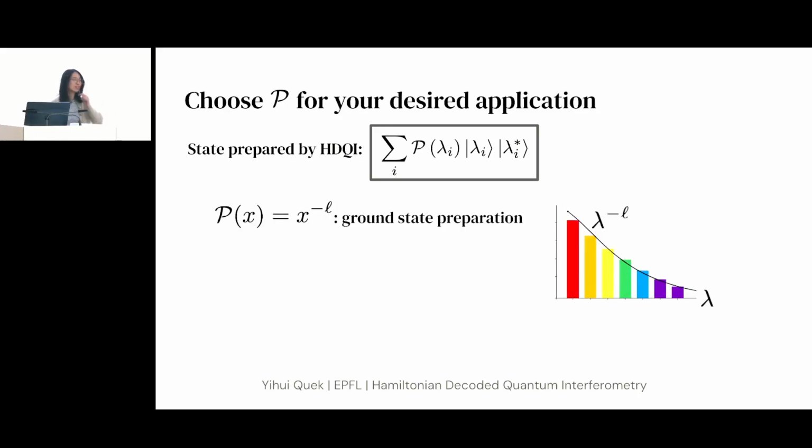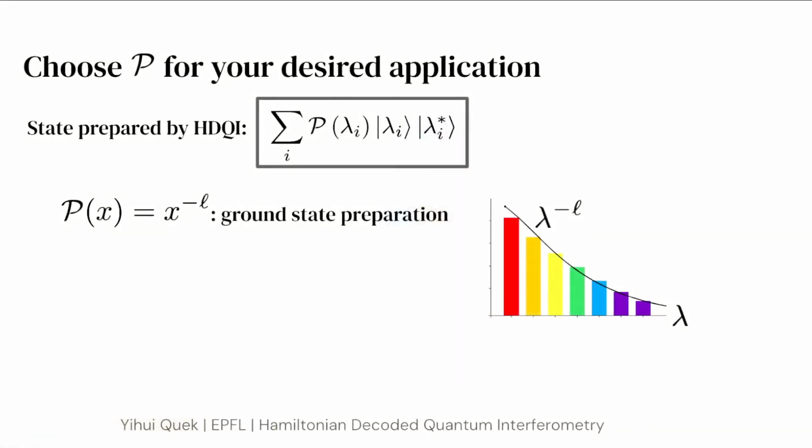Okay, so before I go into the algorithm, I want to say a different thing, which is why do I say that preparing this state is more general than just finding the ground state? Because we can not only find the ground state, but we can do many other things. So we can choose the polynomial you want to apply, depending on what application you want. In some cases, you want to find the ground state. So then you apply a polynomial that is monotonically decreasing in terms of the energies. And then if you do some kind of quantum phase estimation, you can just measure to get the ground state. Because this kind of polynomial puts maximum amplitude on the ground state. You can approximate it by a polynomial. Good point.